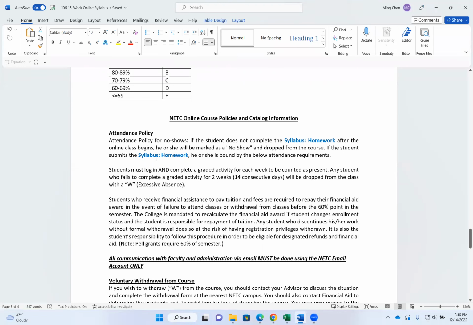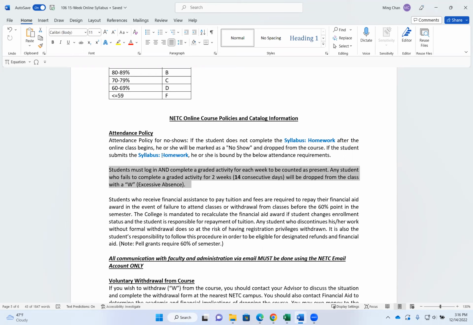If you do submit the syllabus homework, then you are bound by the following attendance requirements. Other than this attendance requirement, submitting the syllabus homework also means that you agree to take this class. That means you will get a grade for this class. That also means that you will be charged for this class. What I mean by that is this class will be paid for, either the student will pay cash for the class or financial aid will pay for the class.